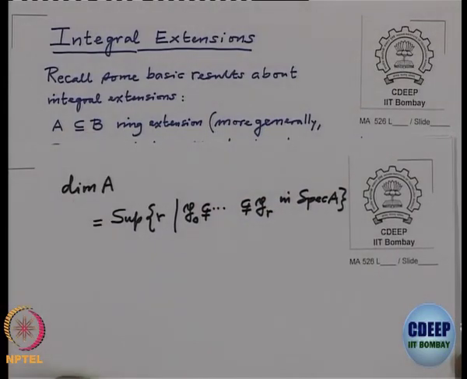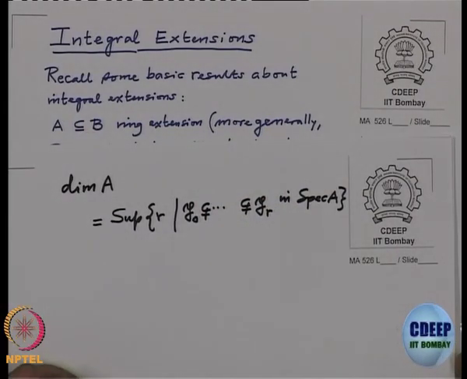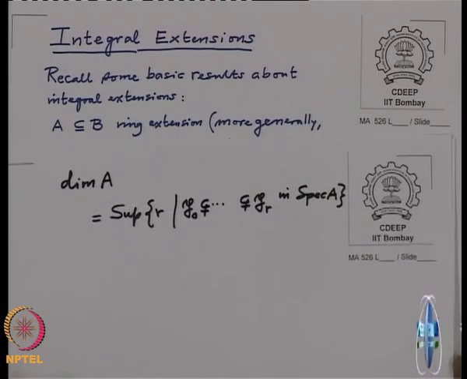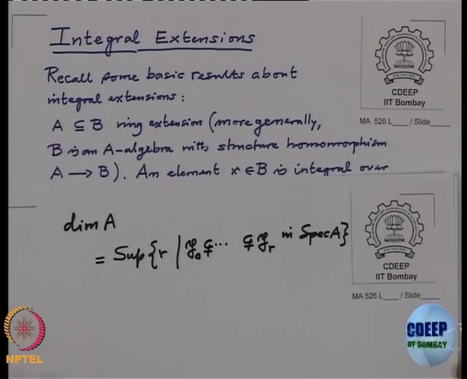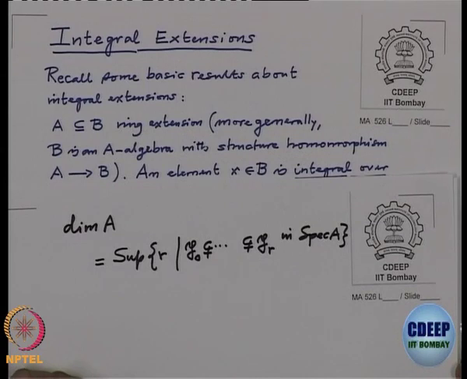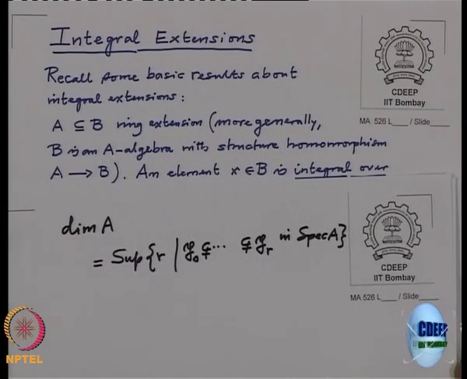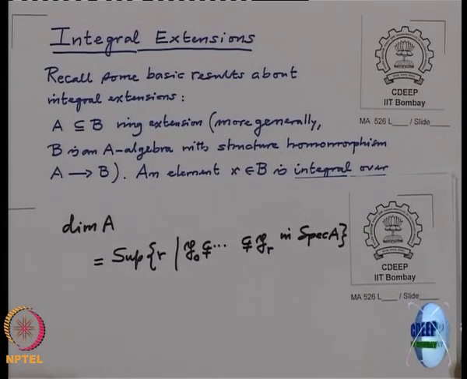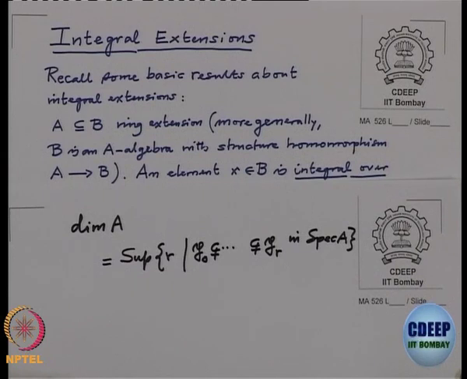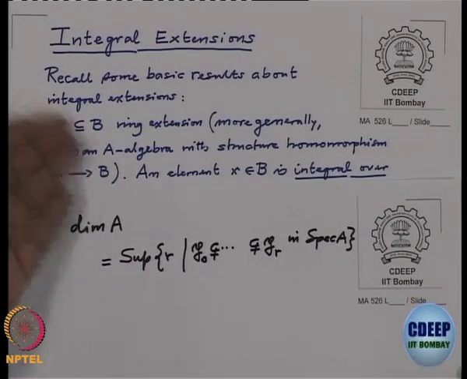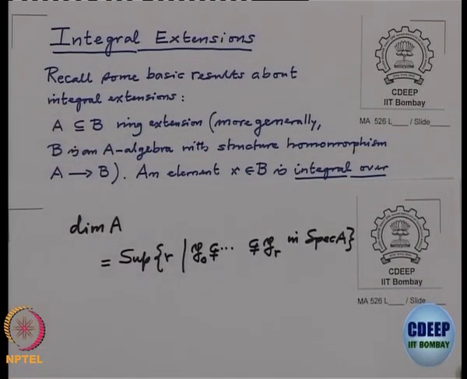If A is contained in B, then one says it is a ring extension. Also, sometimes you do not need an inclusion, you can only look at the ring homomorphism, and instead of saying integral extension, one can say that the homomorphism is integral. This is actually a generalization from the algebraic field extensions, where the rings are not fields, but arbitrary rings, but we still have to assume they are commutative.